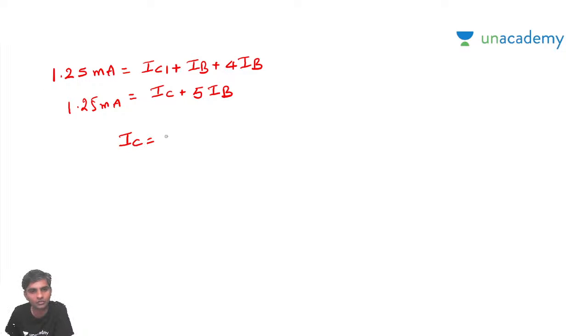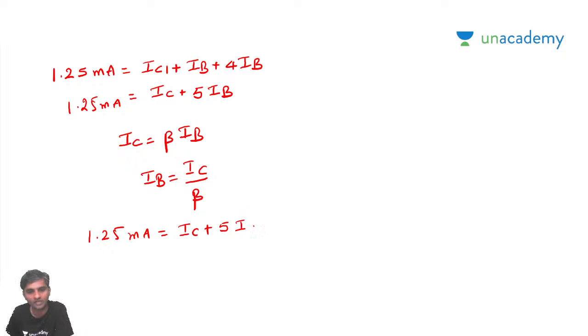We know that IC is equal to beta times IB, so IB is equal to IC by beta. Now substitute this value: 1.25 milliamps is equal to IC plus 5 times IC by beta.